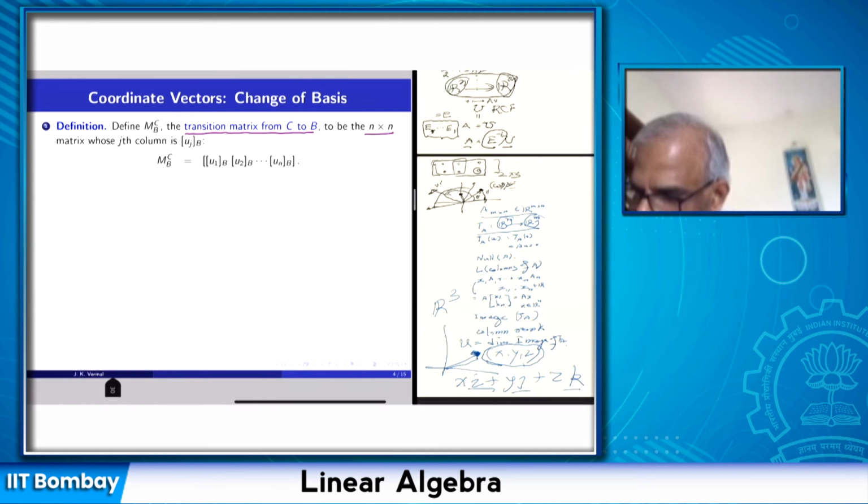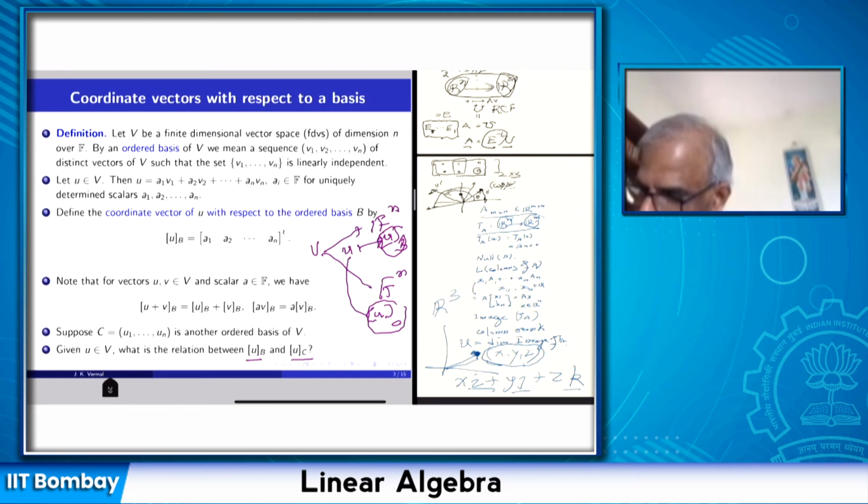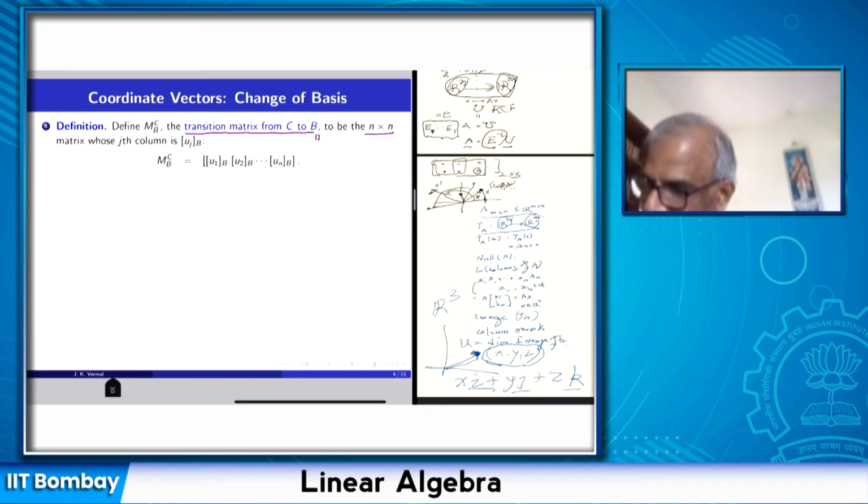How to construct this n by n matrix? I am describing the column vectors of this matrix. Remember what was B? B consists of v1 up to vn, and C consists of u1 up to un.